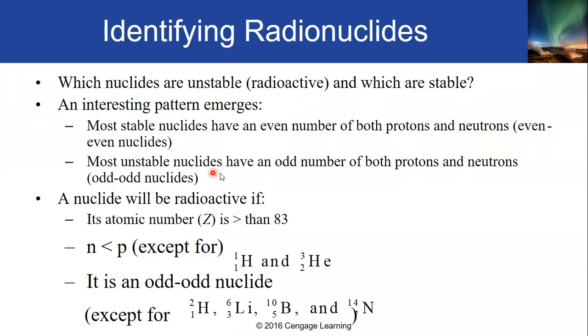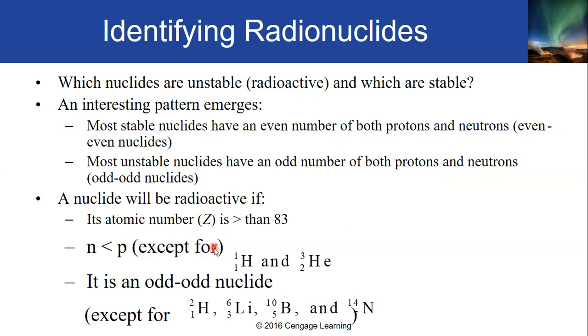For unstable nuclides, it is an odd number of both protons and neutrons. Both must be odd; it can't be odd-even. An odd number is a value that is not divisible by 2, with no exact value. For example, 1, 3, 5, 7, 9, 11, and so forth. Those are the odd nuclides.